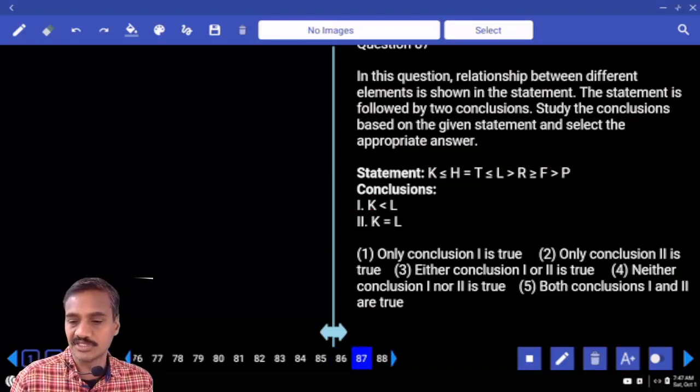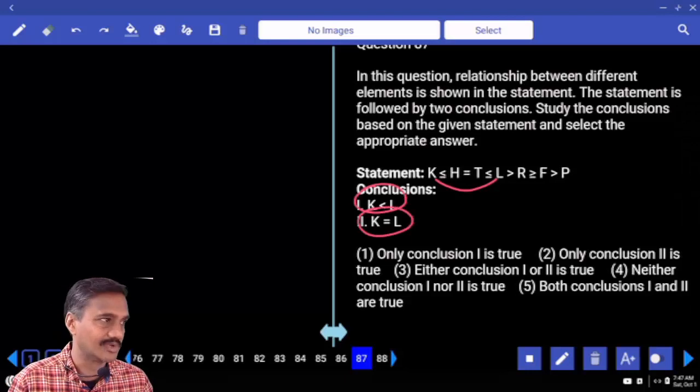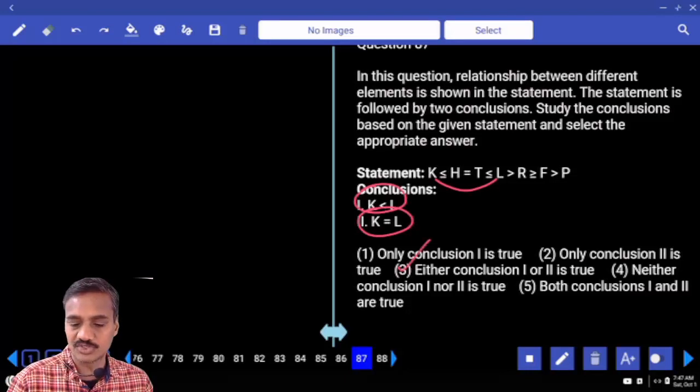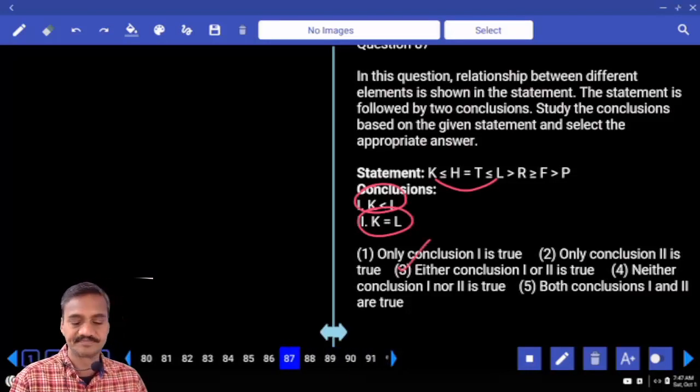And coming to 87, the relation between K and L. K lesser than R equals to L. Either it is lesser or equal. Either lesser or equal, that is choice 3, question number 87.